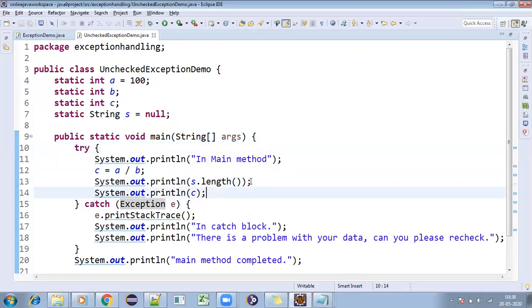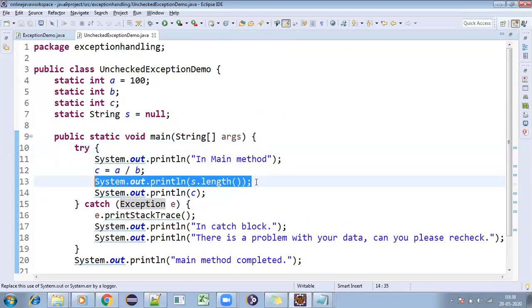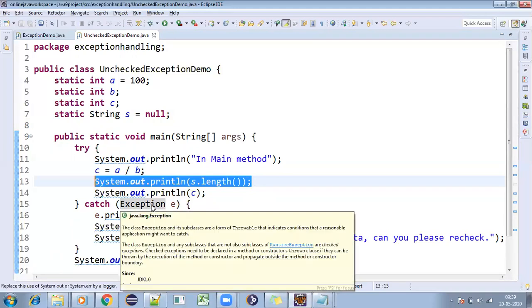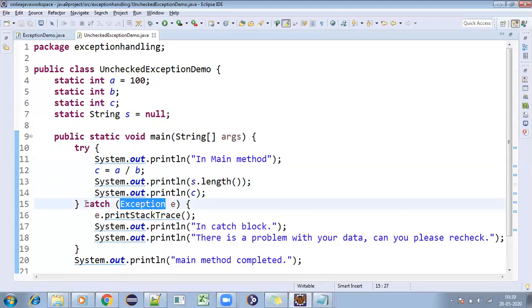Inside the try, I've written s.length. So line number 13, what will I get in line number 13? Null pointer exception. And in line number 12, which exception are we getting? Arithmetic exception. Now, can you find which exception we are getting just by seeing the code? No, right? In that scenario, you can write multiple catch blocks.